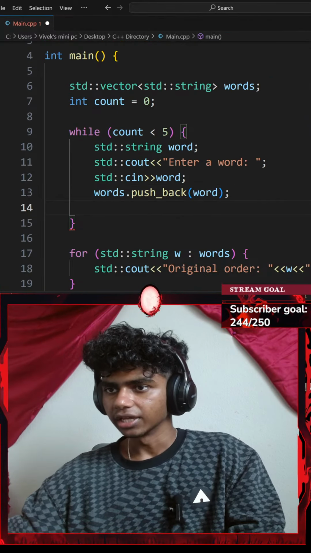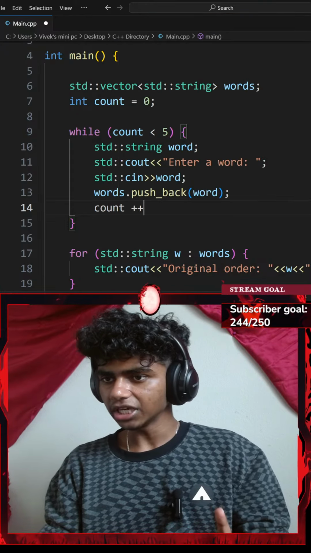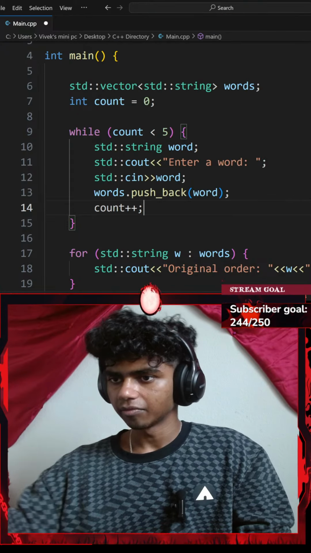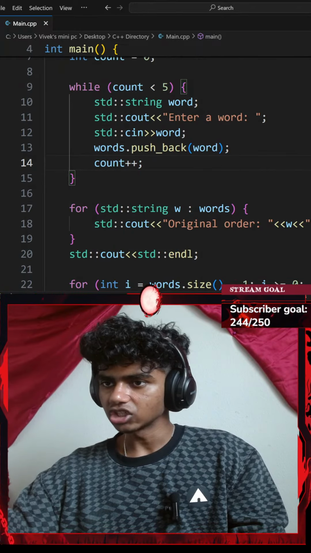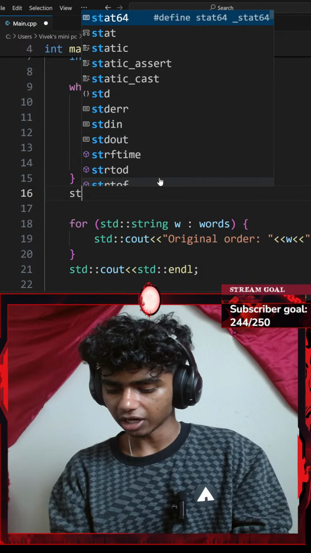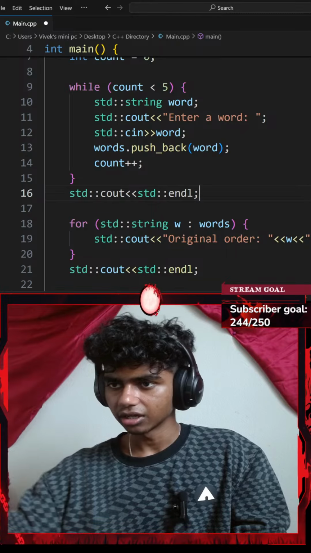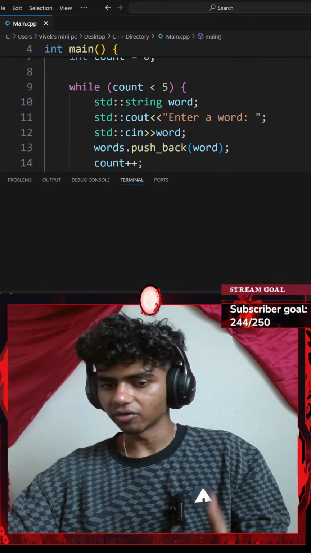Alright, perfect. Next up, let's go with my count variable. I'm going to be increasing it by 1 every time. Perfect. Let me Control S to save the code. And before I run the command, let me add a standard console output with an insertion operator of a standard end line. Now let me save the code and run the command.